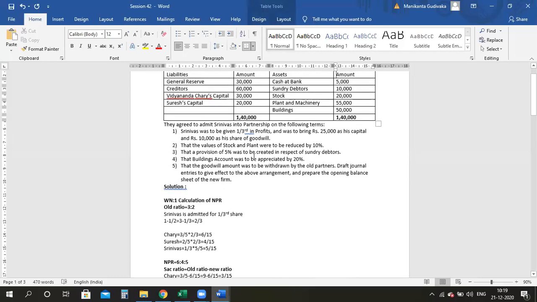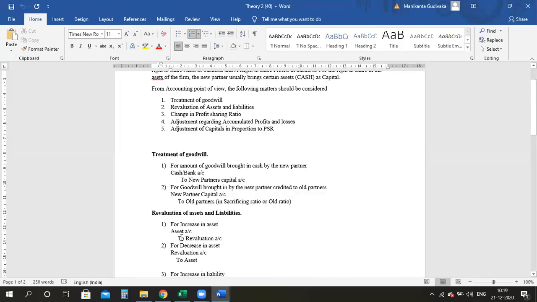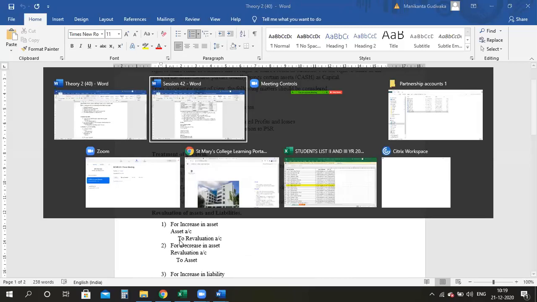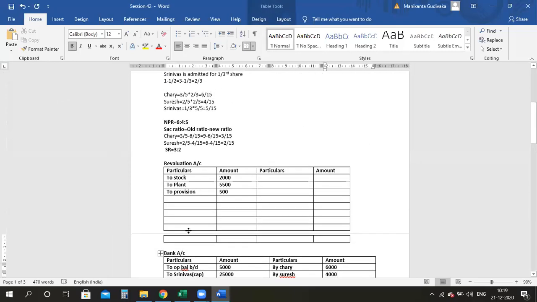Then the building account has been appreciated. Whenever there is an appreciation, meaning an increase in the value of an asset, you are writing asset account debit to revaluation. Yes or no? Come here and write by building. My building value is 50,000. 50,000 into 20% will give me how much? 10,000. Yes, ma'am.